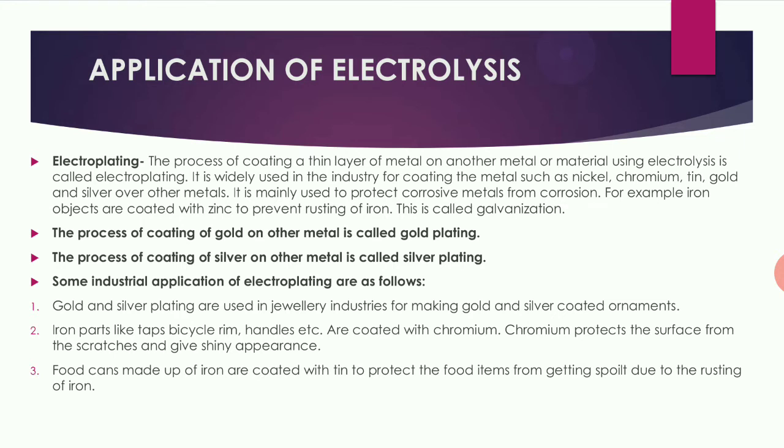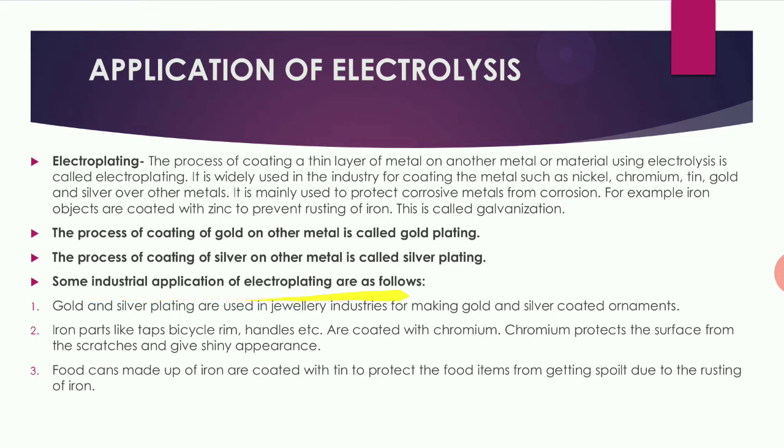Then what is gold plating? The process of coating gold on other metal is called gold plating. The process of coating silver on the other metal is called silver plating. We have artificial jewelries which are plated with the gold metal. So that is gold plating.